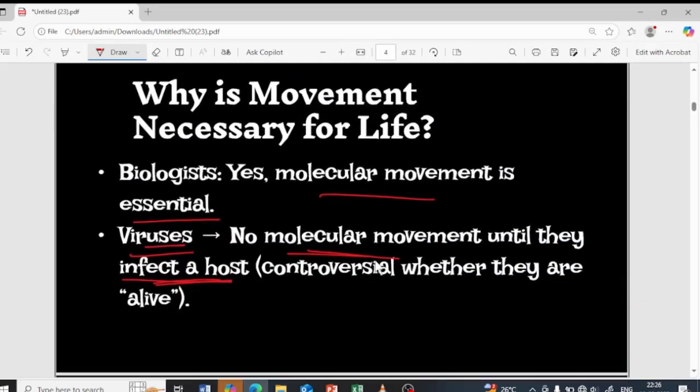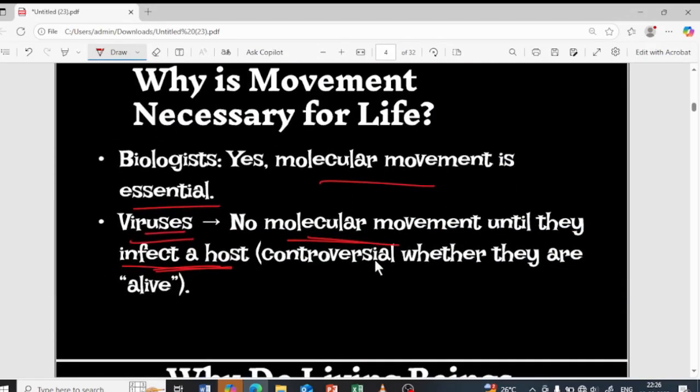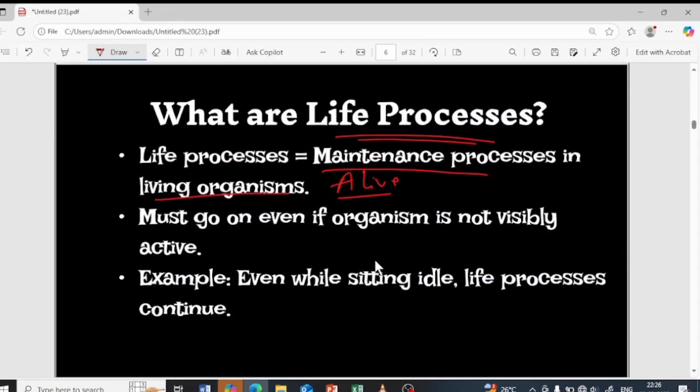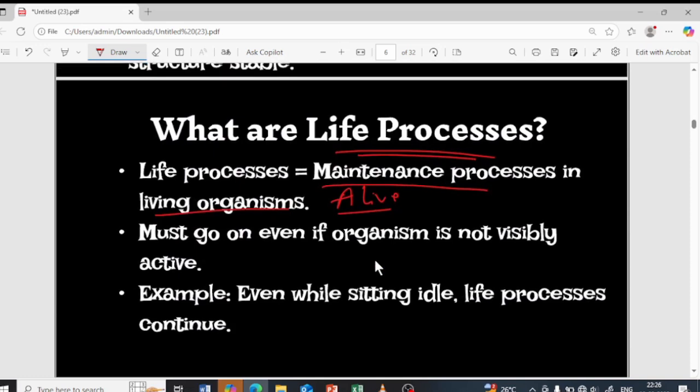So the revision part: molecular movement is also important. Generally we say that living organisms undergo movement, meaning they are alive. What do you mean by life process? Life processes are the activities taking place in the body of the organism to keep the organism alive.